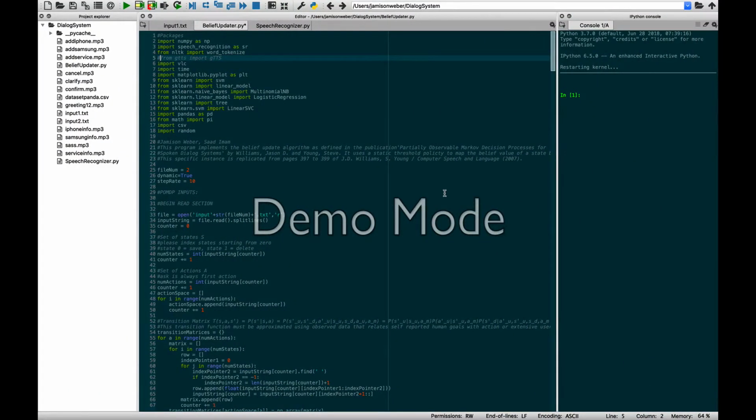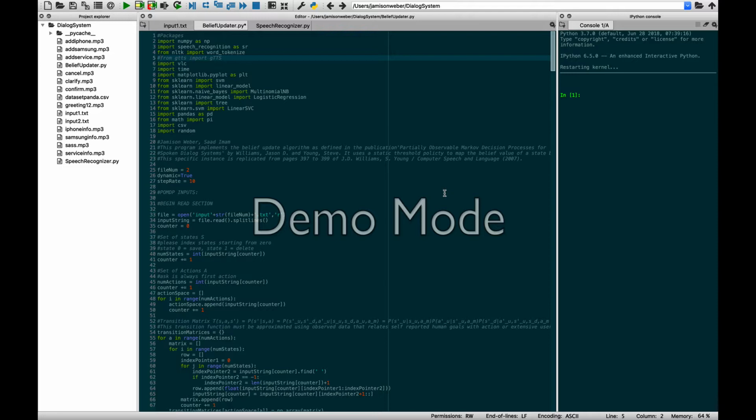Hi, this is Jameson Weber from Group 21 of CSC 574, presenting our running code for our project, which is entitled An Alternative to POMDP Value Iteration for Spoken Dialogue Systems.